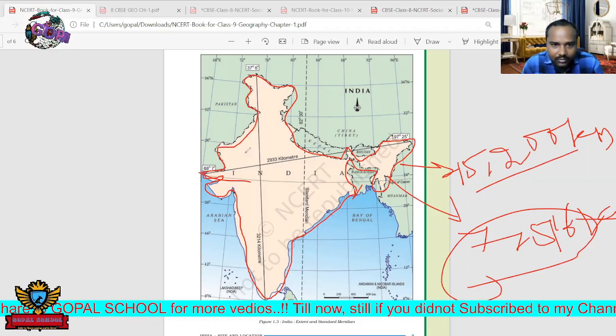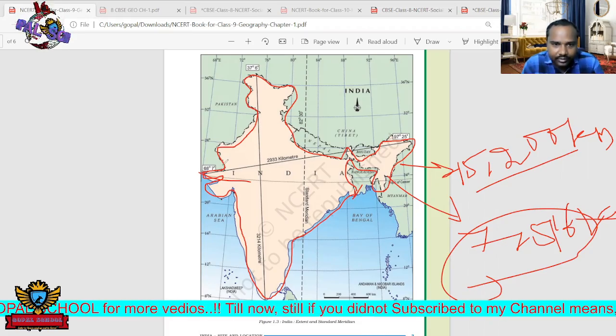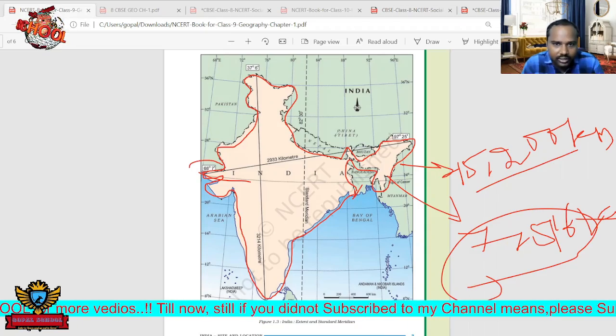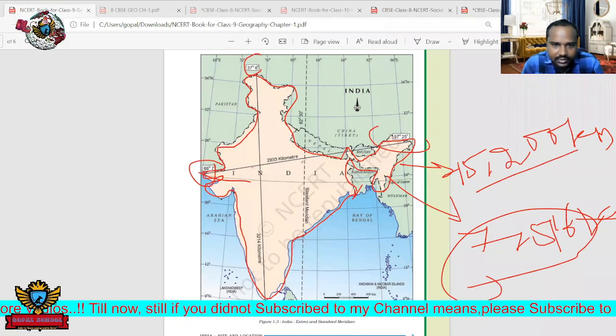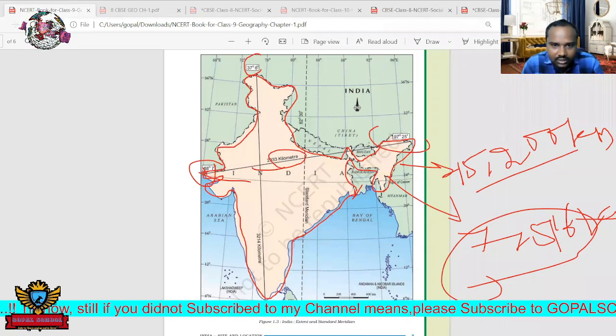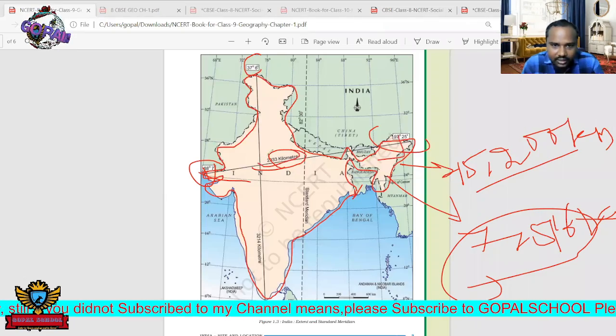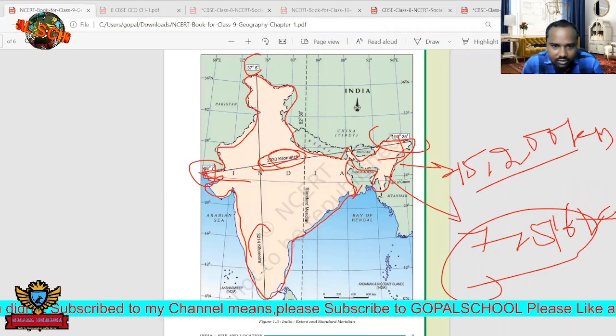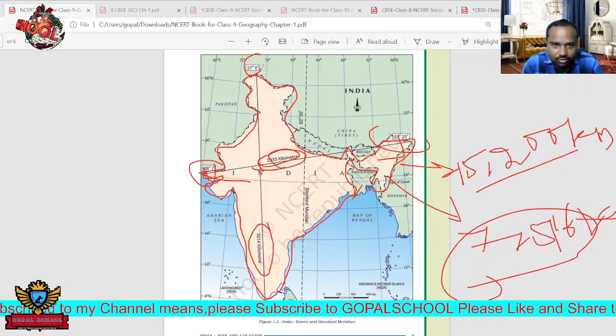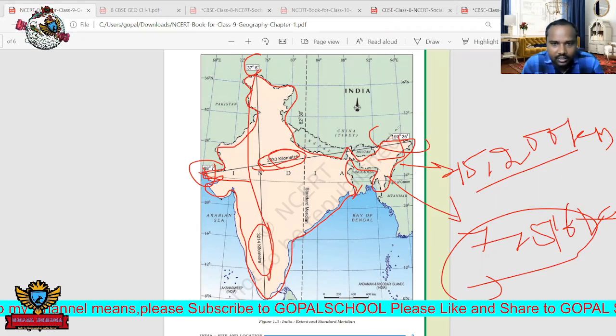So now we have measured total India, and also the degrees. From here to here, what is the distance? It is 2,933 kilometers, and here 3,214 kilometers from here to here.